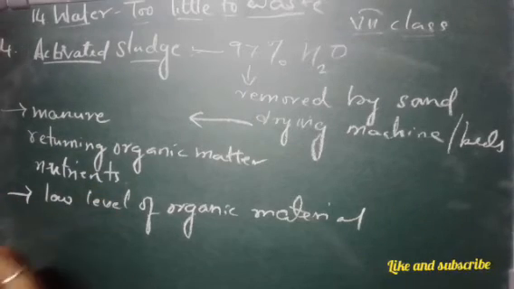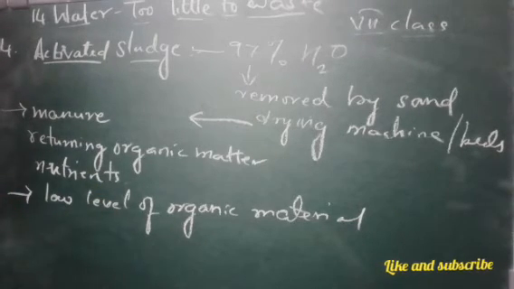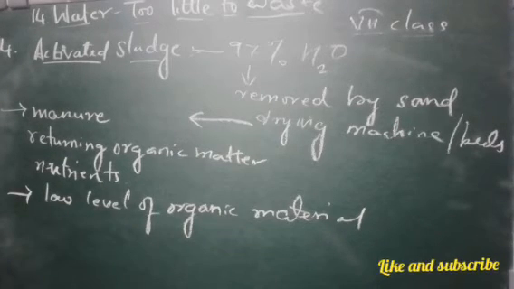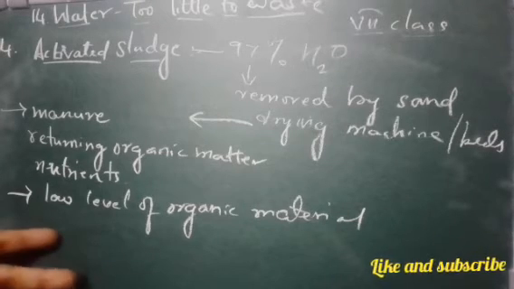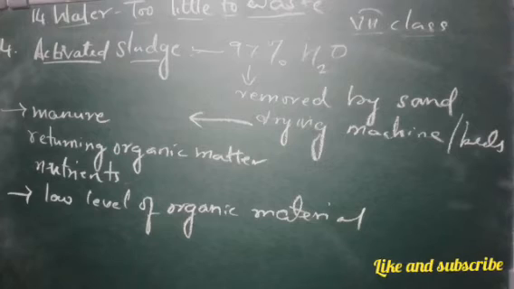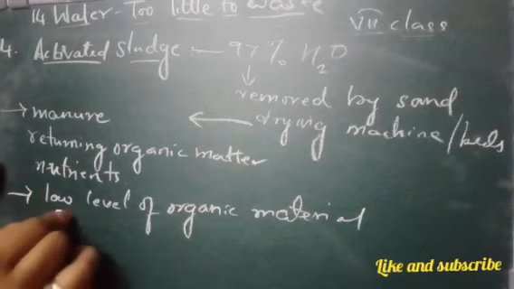Nature cleans it up further. Whatever further cleaning process is there, nature does it. Sometimes it may be necessary to disinfect water with chemicals like chlorine and ozone before releasing it into the distribution system, that is, the river or ground.